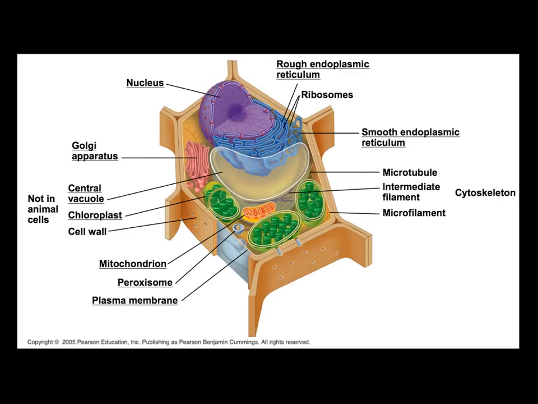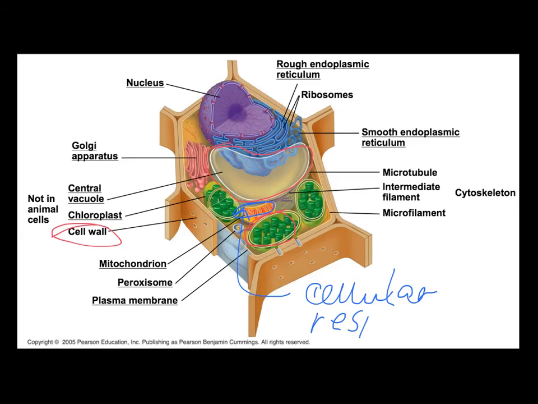It's more rigid, and that is because of the cell wall. And it also has this huge vacuole, which you don't see in animal cells. They also have chloroplasts. Please take note, though, that these plant cells definitely have mitochondria, and these mitochondria are for cellular respiration. So yes, plant cells perform cellular respiration as well.